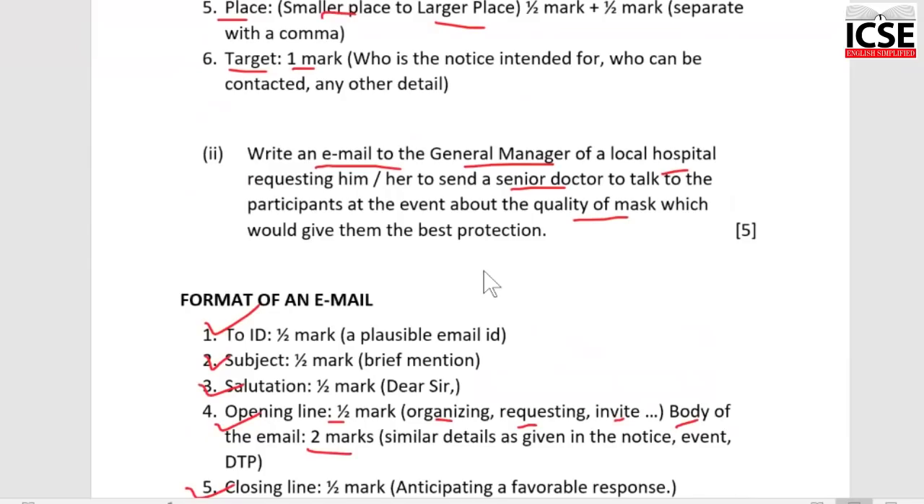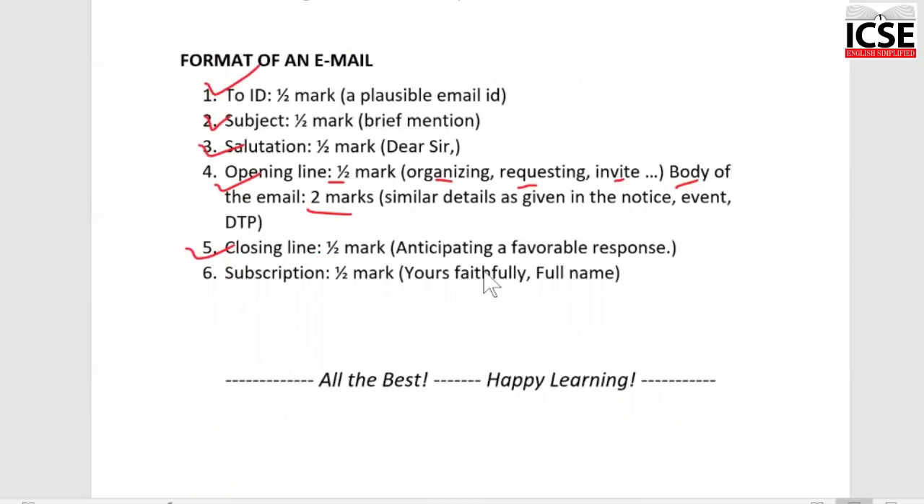Okay, so I have tried to give you some last minute pointers. I hope they will be helpful to you. There are videos for an email, notice, formal letter, informal letter. You may see them. I'm sure they will help you.